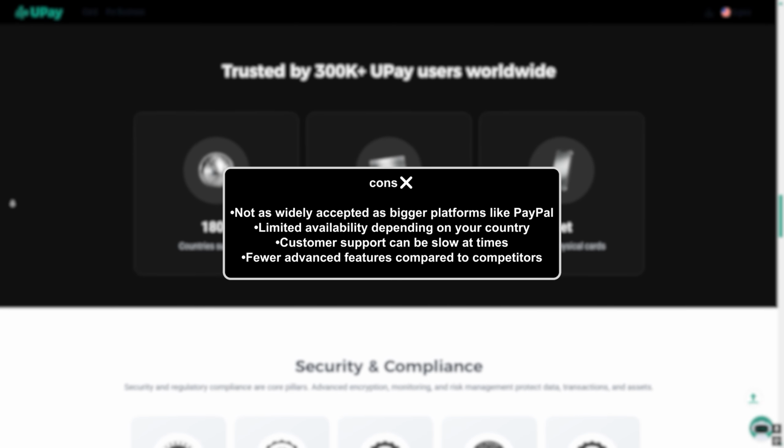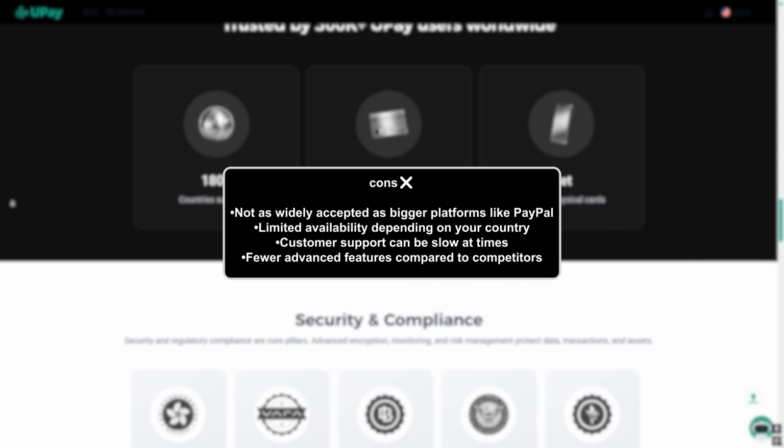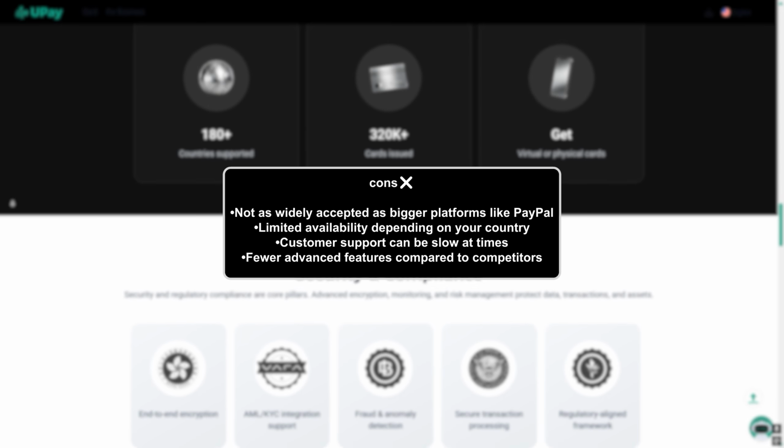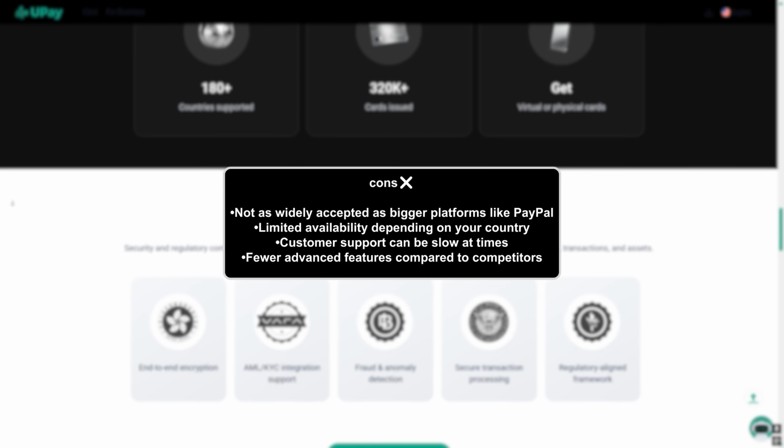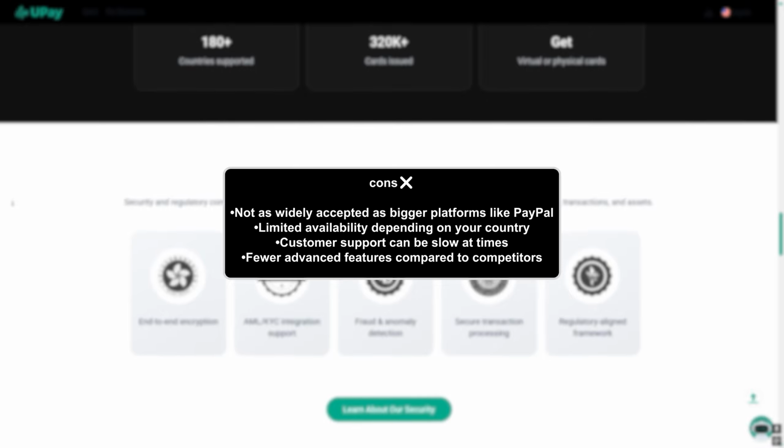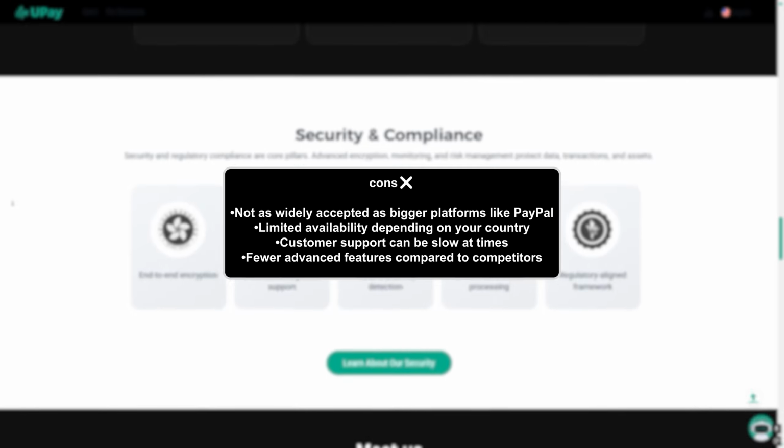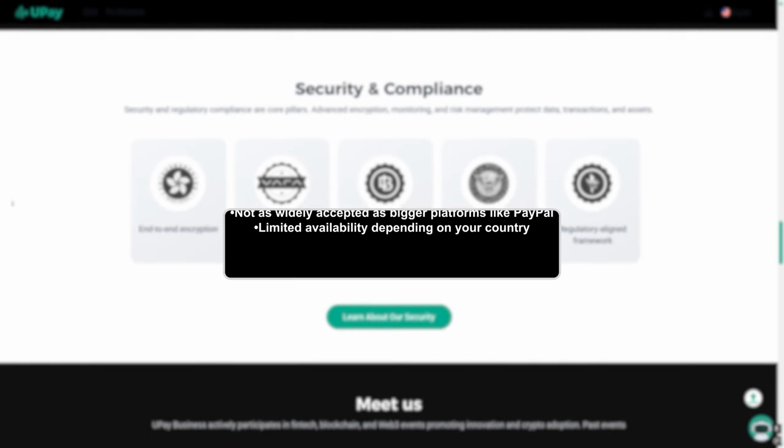Cons. Of course, nothing is perfect, and as we all know, it has some downsides. Not as widely accepted as bigger platforms like PayPal, limited availability depending on your country, customer support can be slow at times, fewer advanced features compared to competitors.